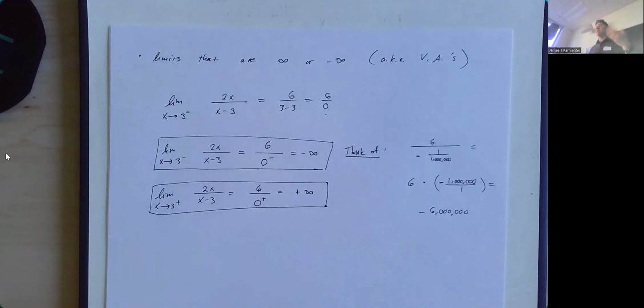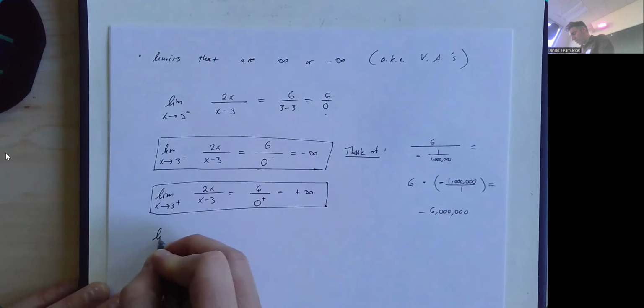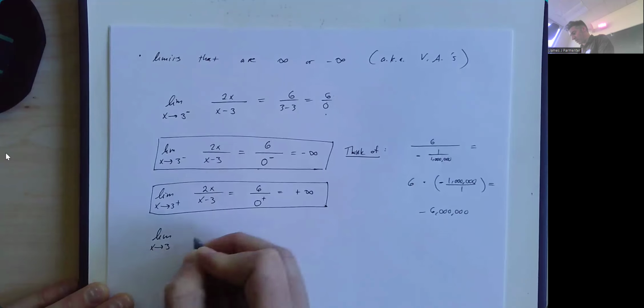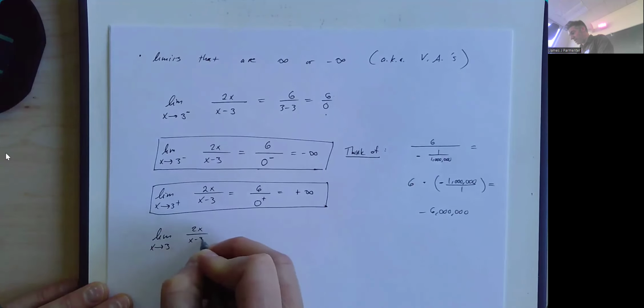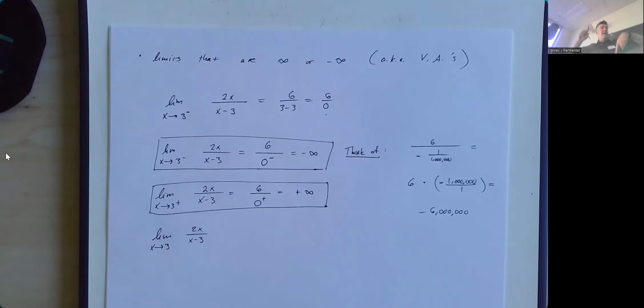And then if someone did ask about the two-sided limit, we would say that the double-sided limit as x approaches 3 of 2x over x minus 3, since the left side and the right side are doing different things, does not exist. We can't even say it's infinity or negative infinity because they're not going in the same direction.